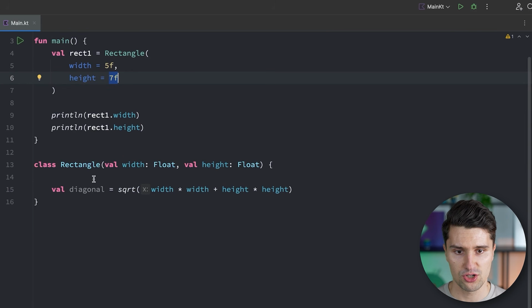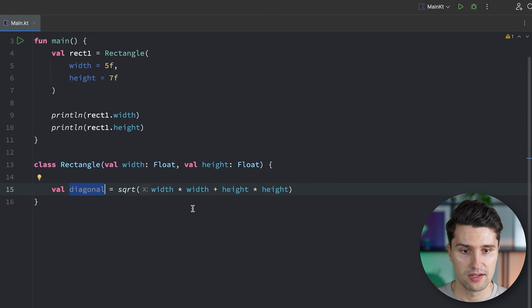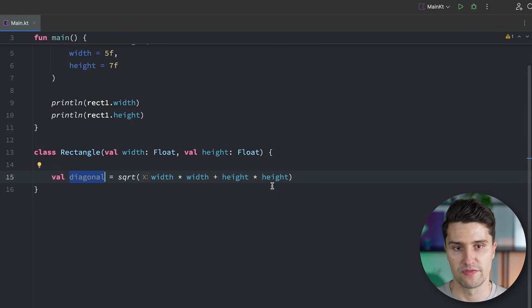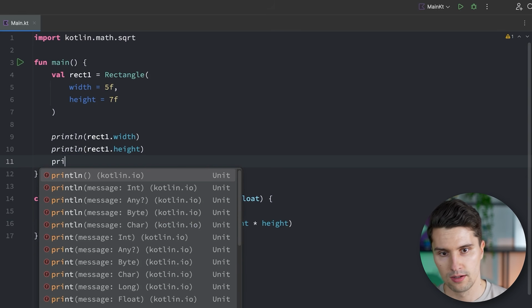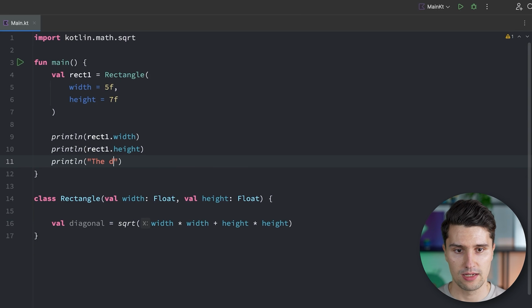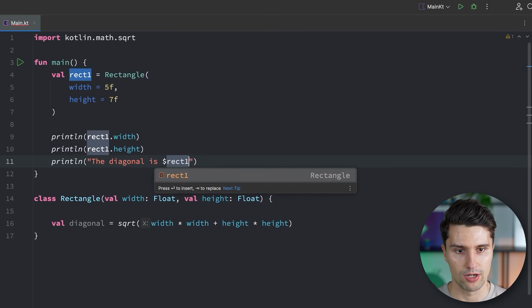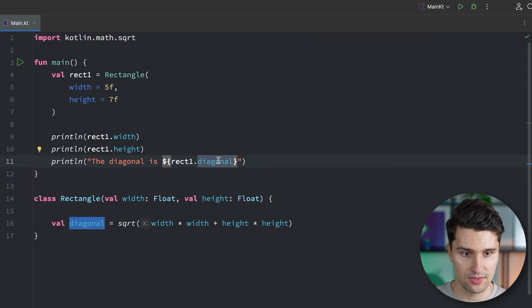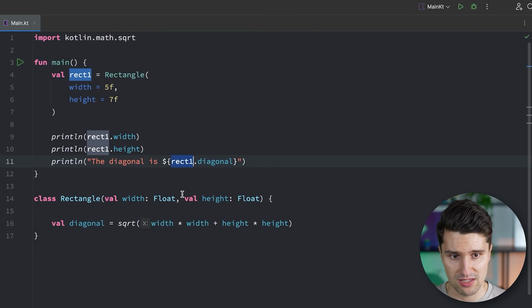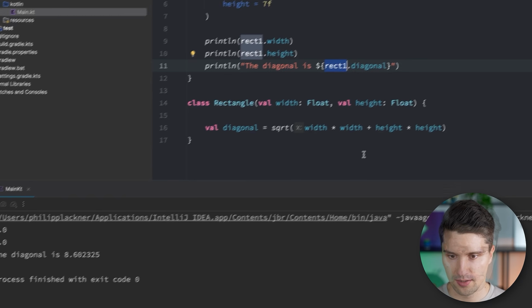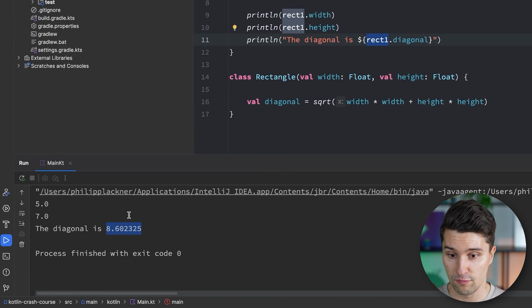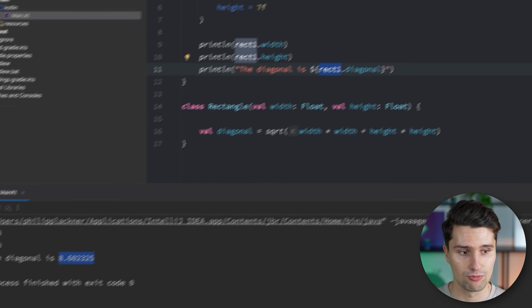And then we have a function in here, or a variable rather, that calculates the diagonal of this specific rectangle. So if we have a print line statement, and we say the diagonal is, then we can say rect1.diagonal. And this diagonal now refers to this specific rect1. So if we run this, then it says, okay, that is the length of the diagonal of that specific rectangle.